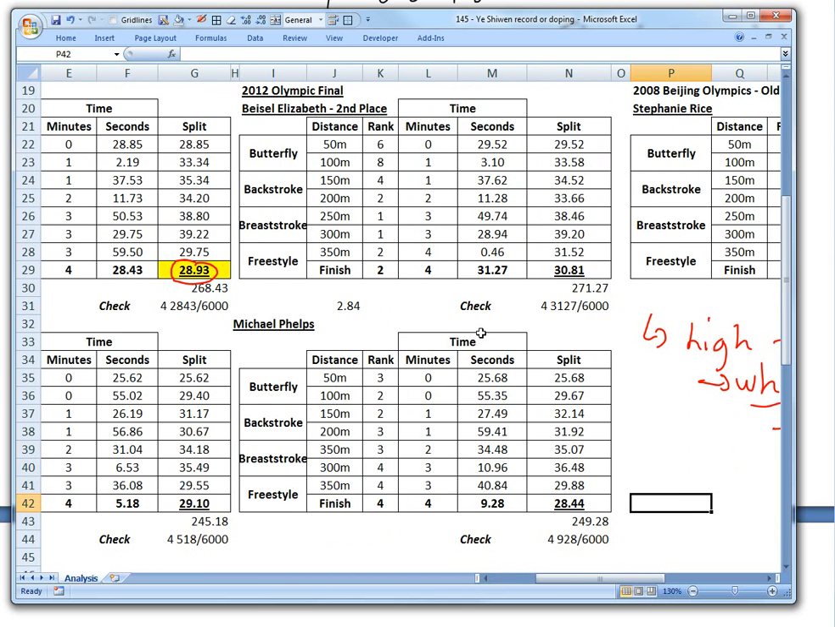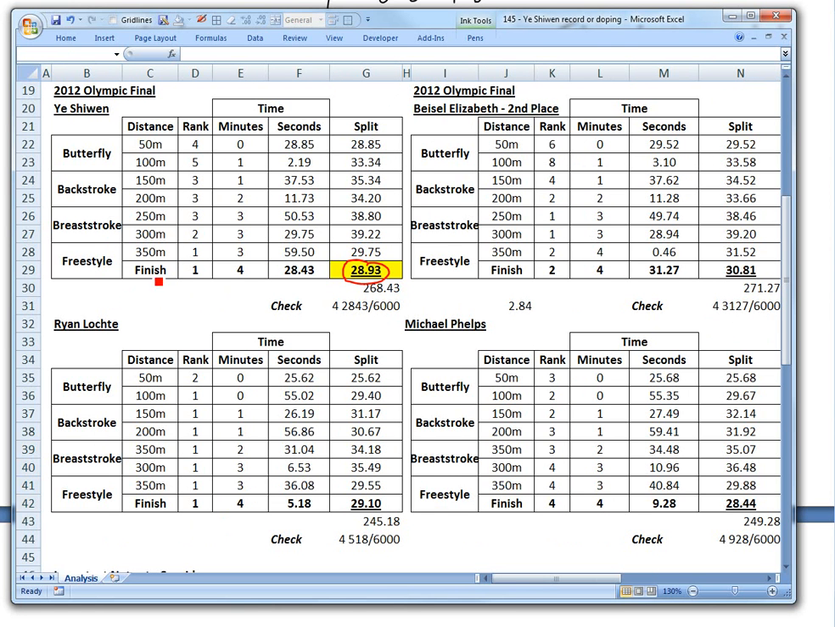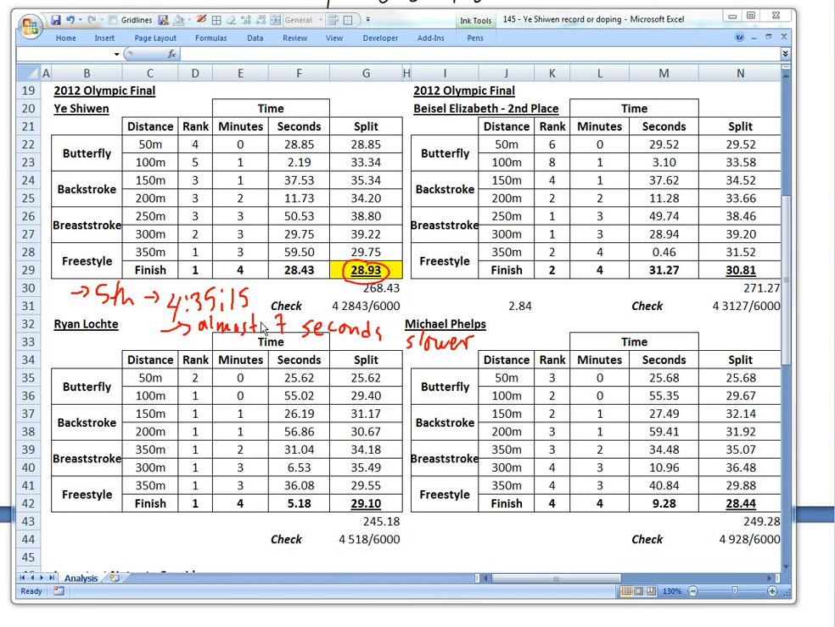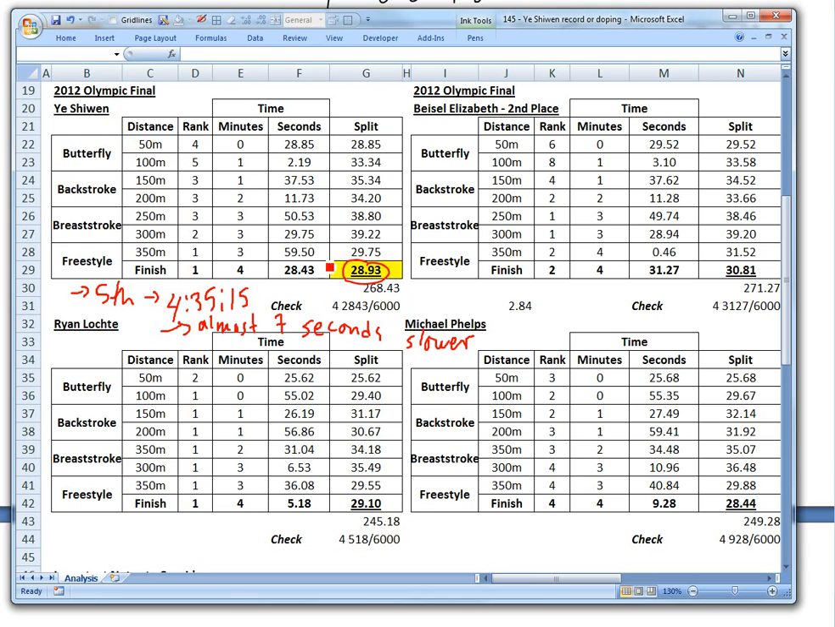Another thing that's quite amazing is that in the 2011 World Championship, Ye Shiwen was in the same event. In the final, she was 5th place, and she got a time of 4:35.15. This is almost 7 seconds slower than what she just did a couple days ago. That she could improve by 7 seconds in a year is also remarkable, but it's this time that doesn't make any sense. How is she racing as fast as men near the last 400 meters? I mean, last 50 meters.